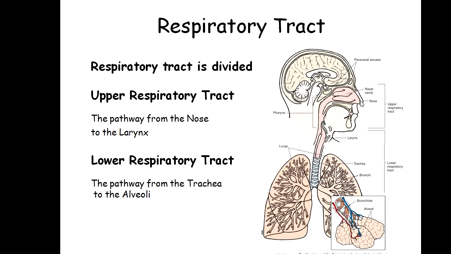The upper respiratory tract starts from the nose and ends at the larynx, while the lower respiratory tract starts from the trachea and ends at the alveoli. So the pathway between the nose and the larynx is the upper respiratory tract, and the pathway from the trachea to the alveoli is the lower respiratory tract.